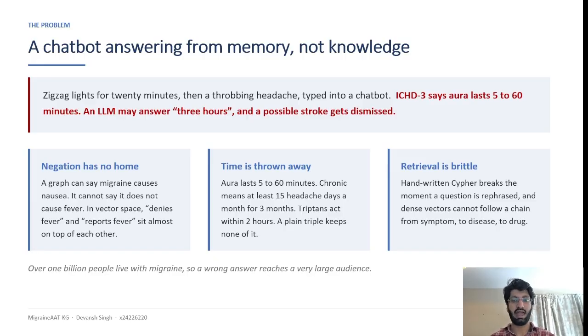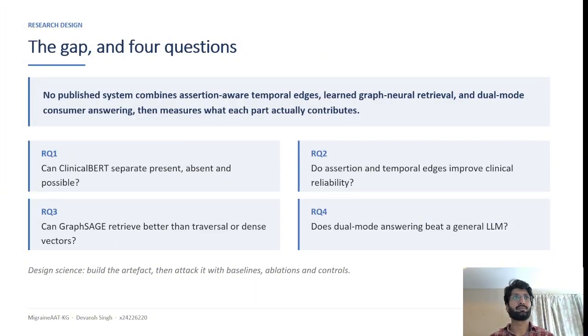Three things cause this, and these are the three things I attack. The first one: a medical graph has no slot for negated facts. In vector space, "denies fever" and "has fever" sit almost on top of each other. The second one: diagnostic criteria are defined by time, and plain triples keep none of it. The third one: handwritten queries break when you reverse the question, and plain vectors cannot follow a chain from symptoms to disease and drugs.